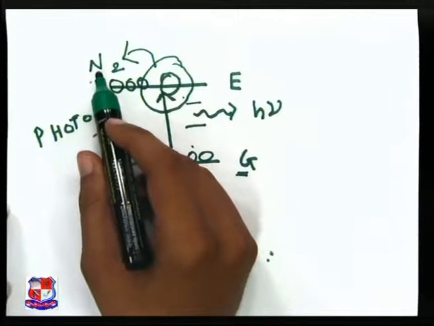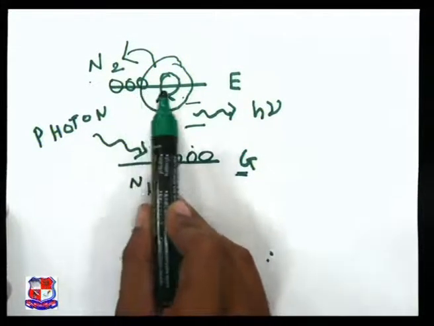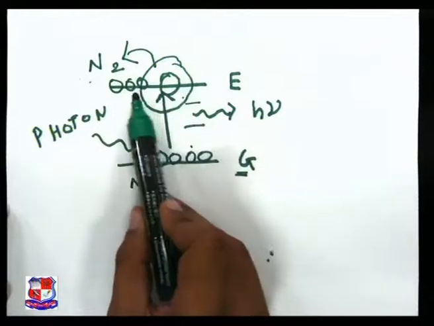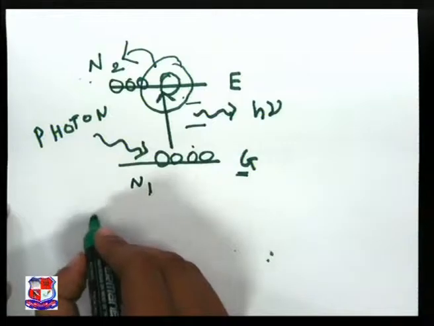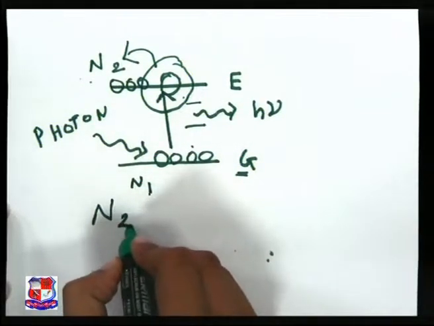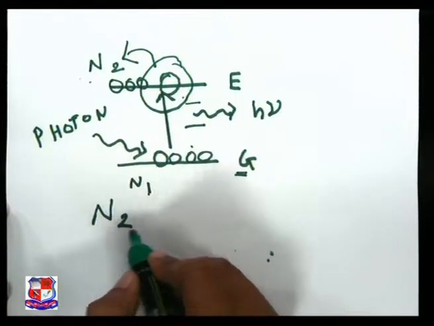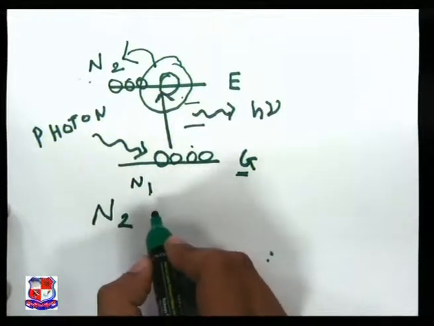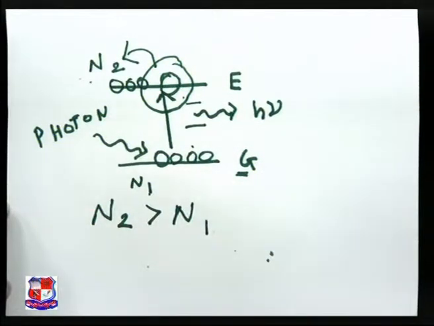That means to achieve laser, the number of atoms should be more in the excited state compared to the ground state. N2 is the number of atoms in the excited state. You can pump the atoms to N2 and achieve more number of atoms compared to N1.